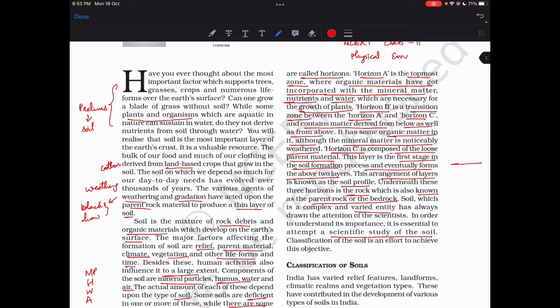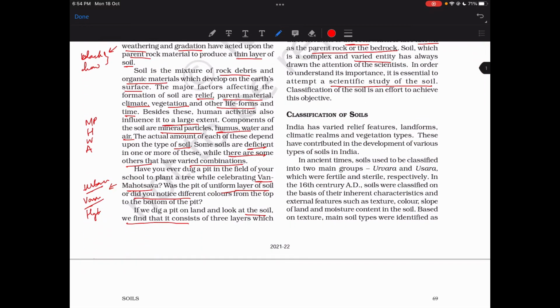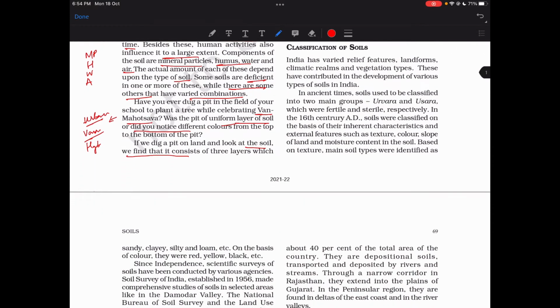Okay, so we have bedrock, then we have horizon C, horizon B, horizon A. So this is more of organic material, plus we have nutrients plus water plus minerals. Then this is more of a mix of this and the parent rock. This is mainly the base rock or bed material, bedrock.